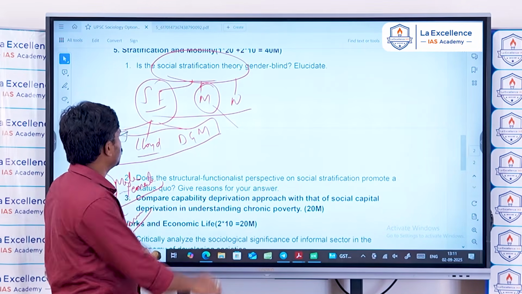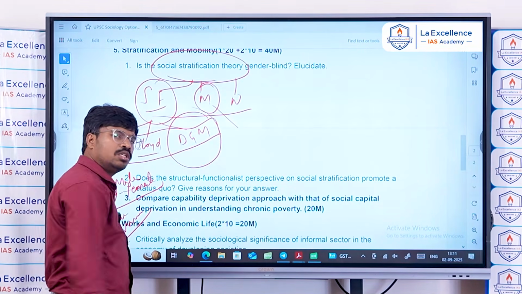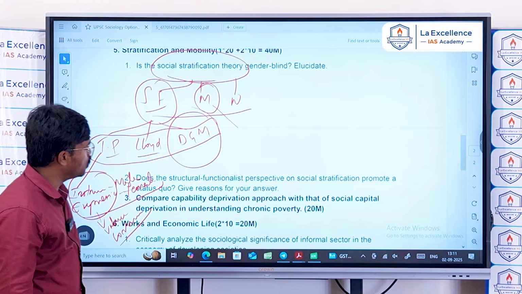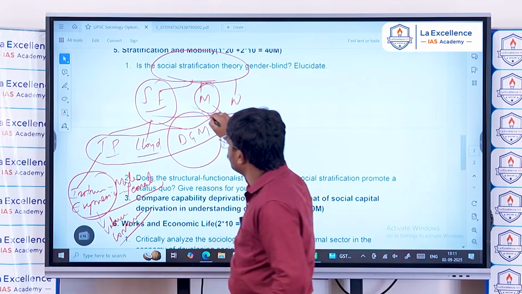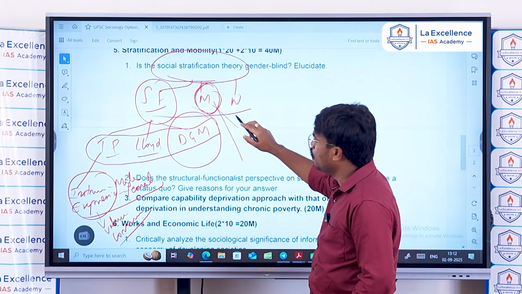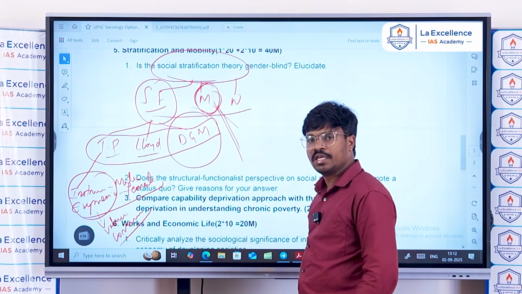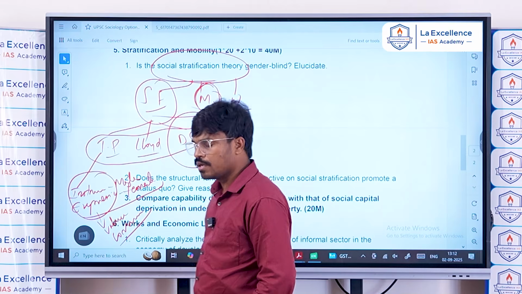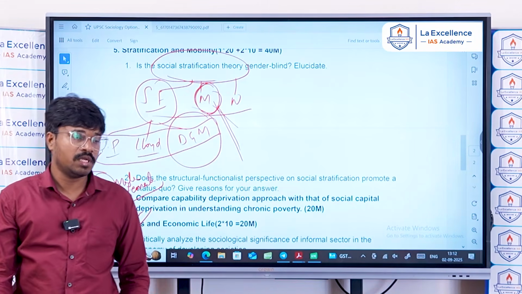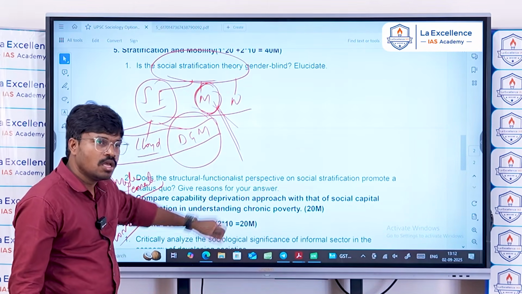But Lloyd Warner and Davis and Moore have ignored the gender dimension, and Marx also ignored the gender dimension, because gender is secondary to material determinism or economic determinism in understanding of the society.